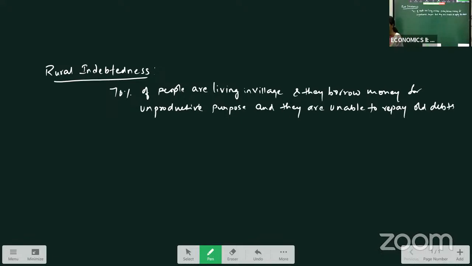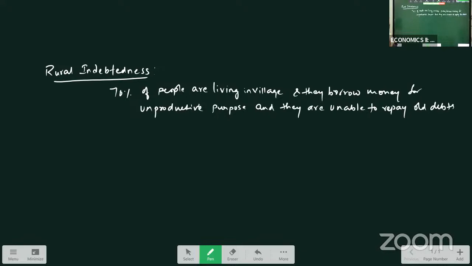Also we can say there are fewer institutional sources, so they go to money lenders. That is the reason we find indebtedness is more in India, especially in rural areas. Why?